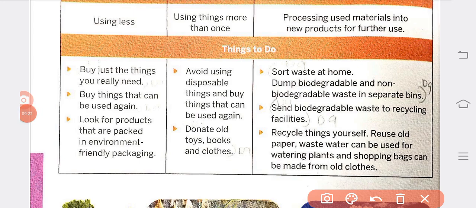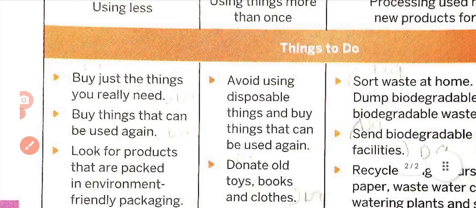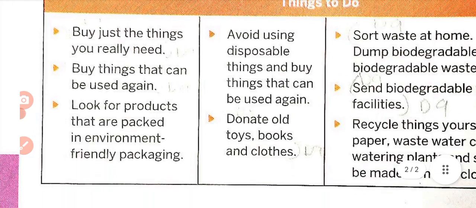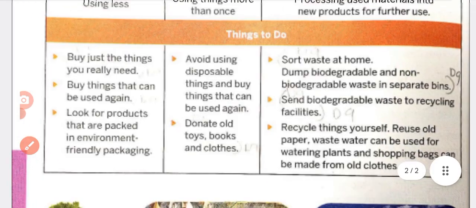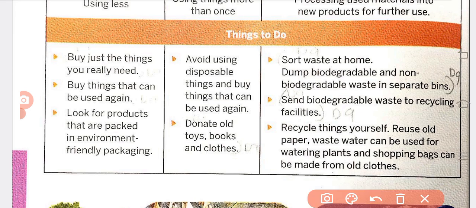First point they have given here. What have they given? First we will study this box. First box: Buy just the things you really need. It means whatever things we really need. If we want to buy one blue pen, we will go.